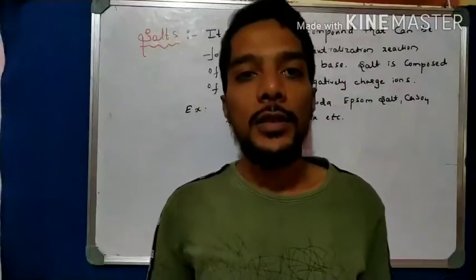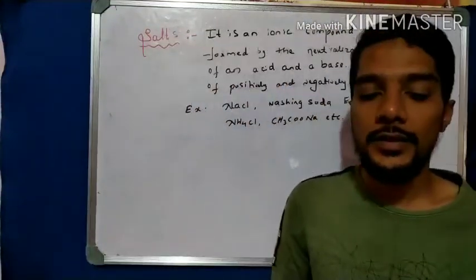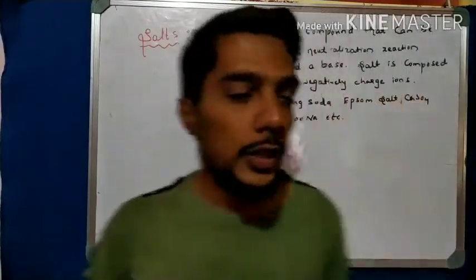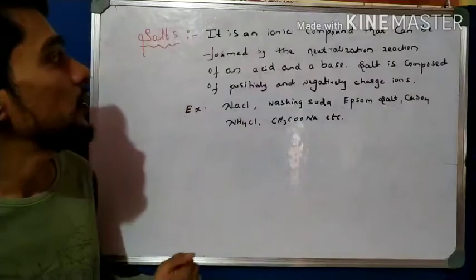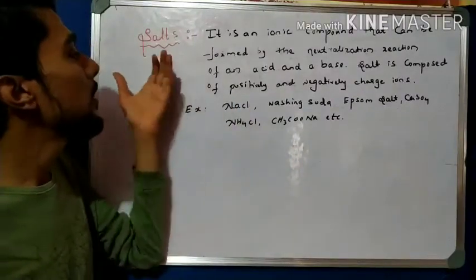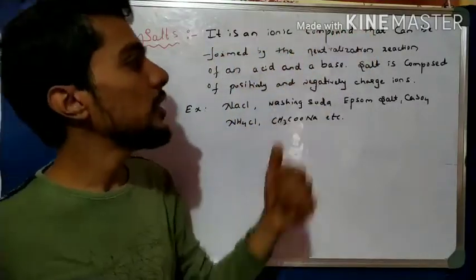Hi students. Now in this video, we take up another new concept of acids, bases and salts. That is the last part of that chapter, that is salts. So in this video we start with the salt definition. So here I write the definition of salt. What is salt? Salt is an ionic compound that can be formed by the neutralization reaction.